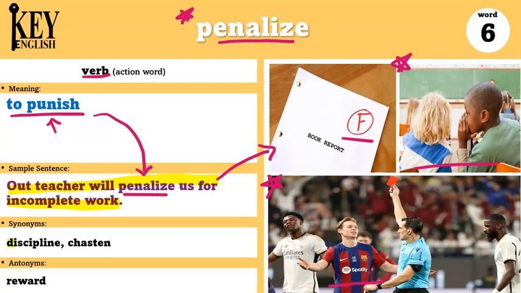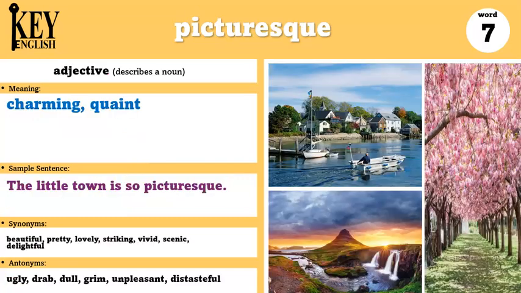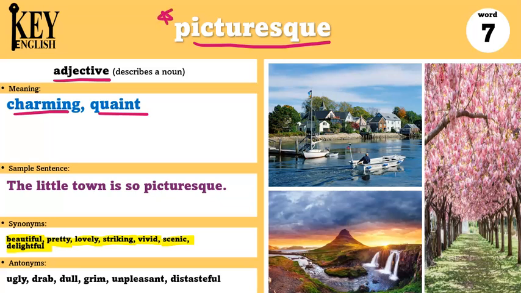Some synonyms are discipline and chasten. The antonym is reward. Our next word is picturesque. Picturesque is an adjective and it means charming or quaint. For this word, we use it often to describe some kind of scenery or place that looks very beautiful. So let's look at the synonyms first. The synonyms are beautiful, pretty, lovely, striking, vivid, scenic, and delightful. So any place that you can describe in this way, it is called picturesque.